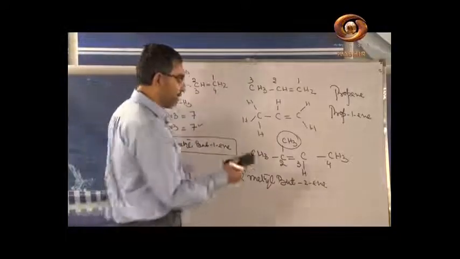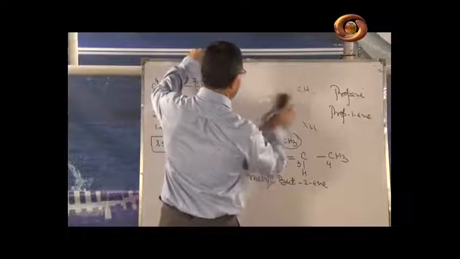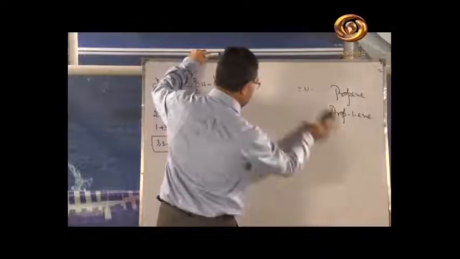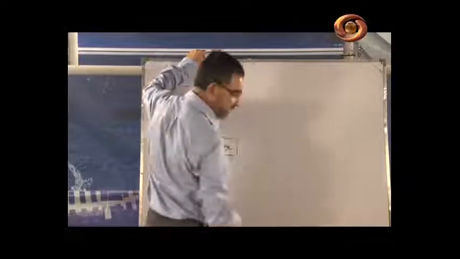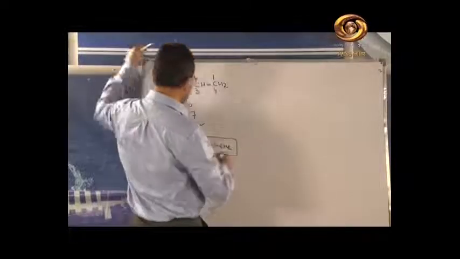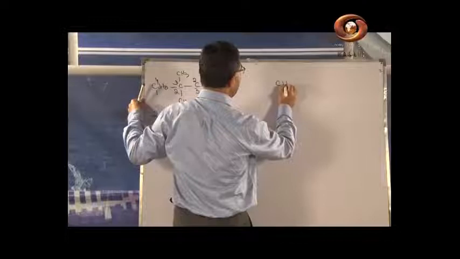Now one more compound. One more compound we will take from the alkenes. Then we will take the alkynes. They will come in combining state. We will take a few compounds. But we have the compound CH3.